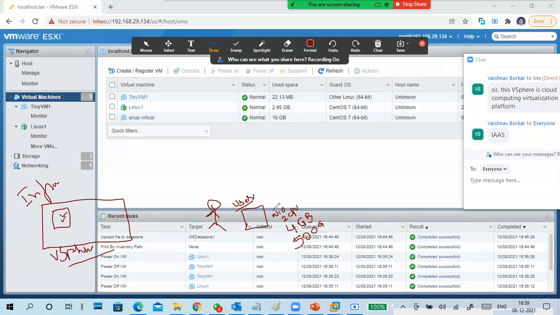With this, he wants a virtual machine. What did the user do? He asked the administrator.